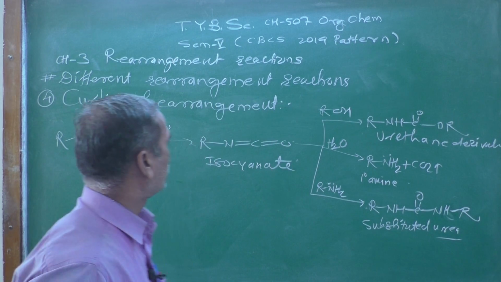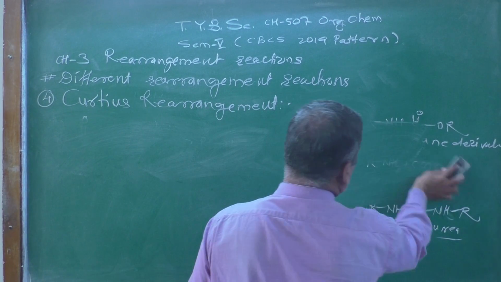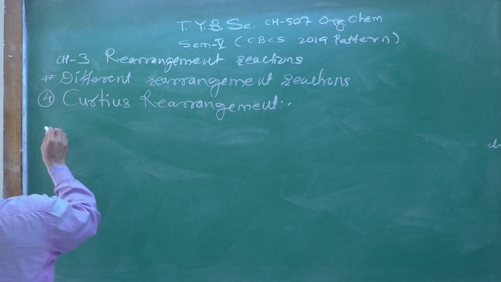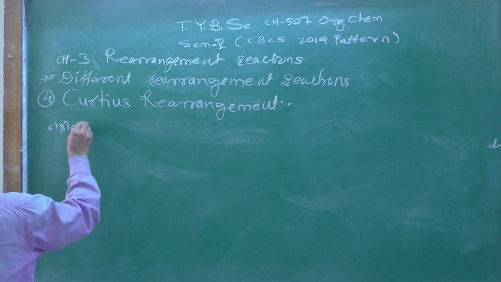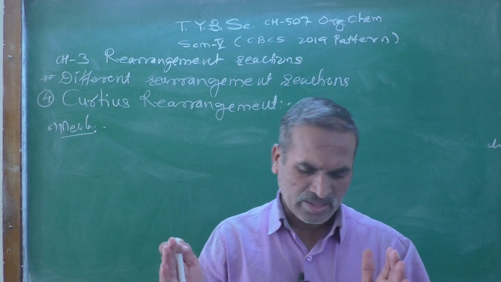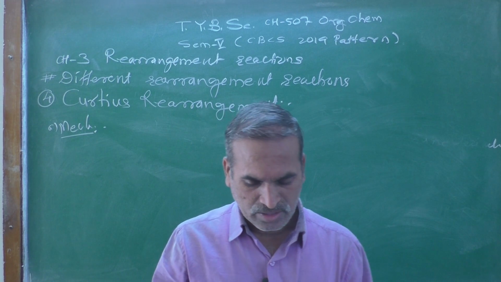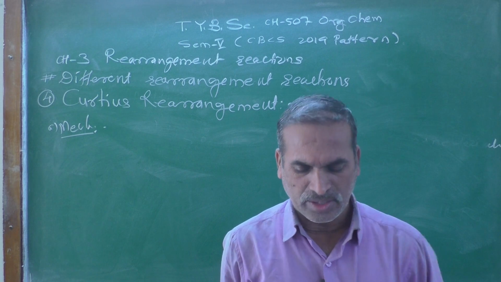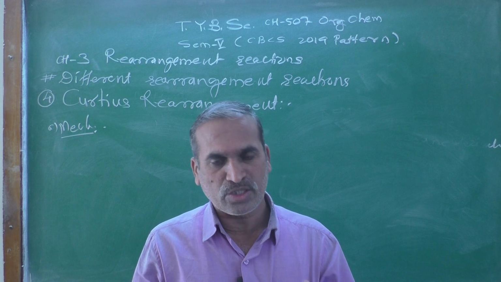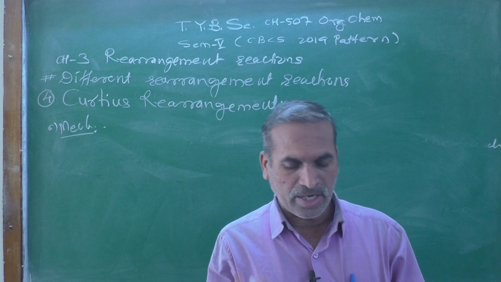So now let us look at how the mechanism occurs in the Curtius rearrangement reaction. A little bit of the mechanism we are going to discuss over here. Here, in the mechanism, the acid azide loses molecular nitrogen when heated in inert solvent or when irradiated by light.